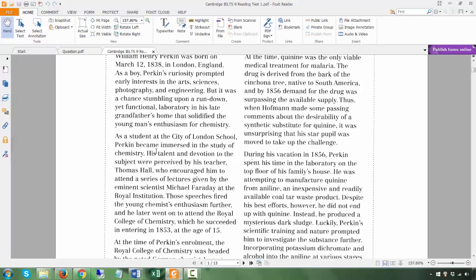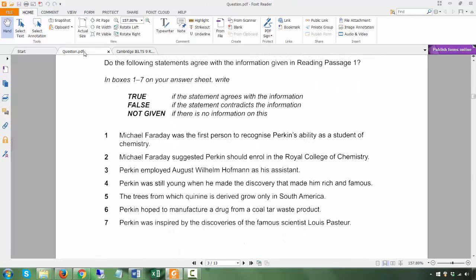His talent and devotion to the subject were perceived by his teacher Thomas Hall, who encouraged him to attend a series of lectures given by the eminent scientist Michael Faraday at the Royal Institution. So the question is, Michael Faraday was the first person to recognize Perkins' ability as a student of chemistry.